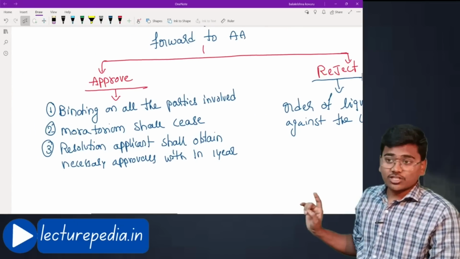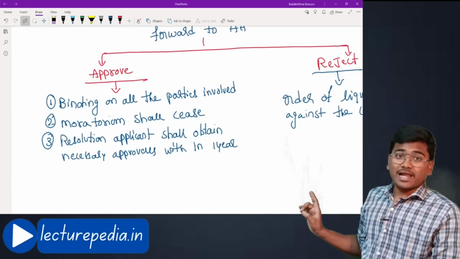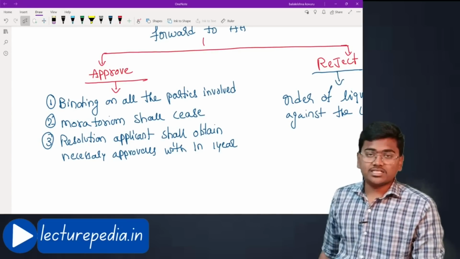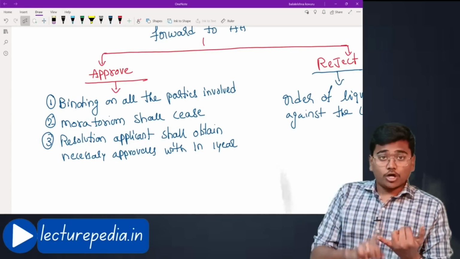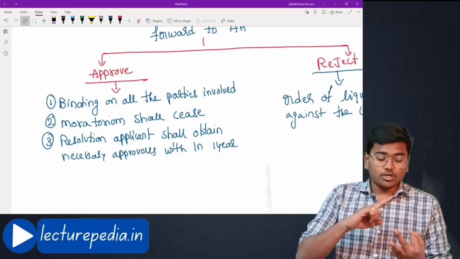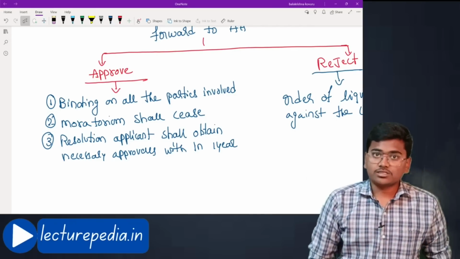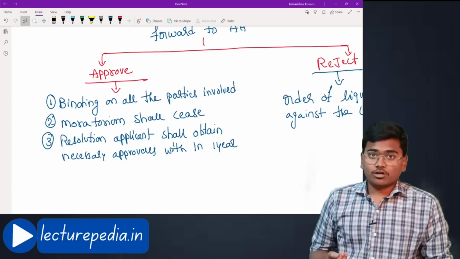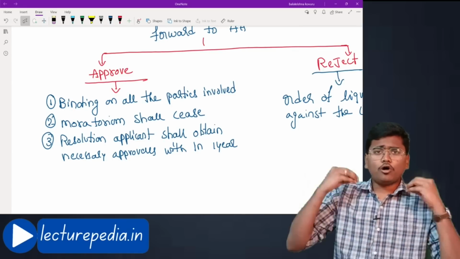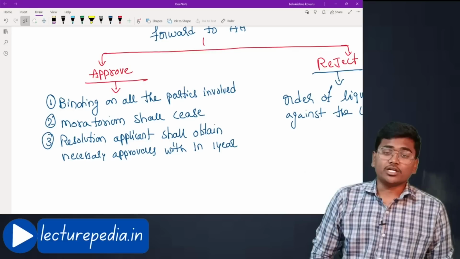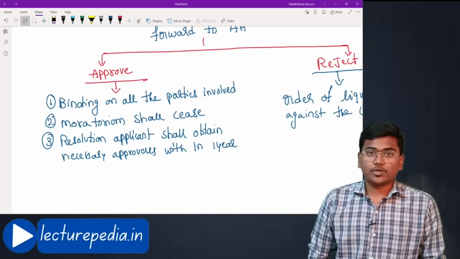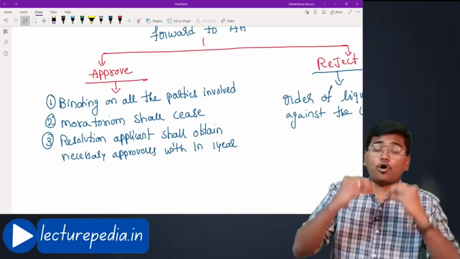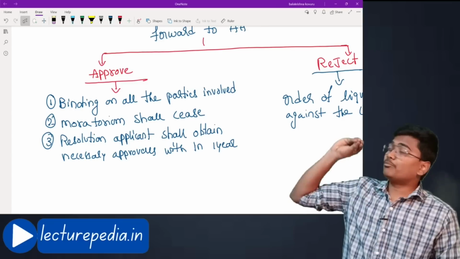If adjudicating authority approves, the plan will be binding on all the parties involved. Who are the parties involved? Corporate debtor, directors of corporate debtor, operational creditors, financial creditors, and central government, state government, employees of the corporate debtor. All the persons who are connected with the corporate debtor should be bound to the plan. The plan will be binding on all those people once the plan is approved by the adjudicating authority.